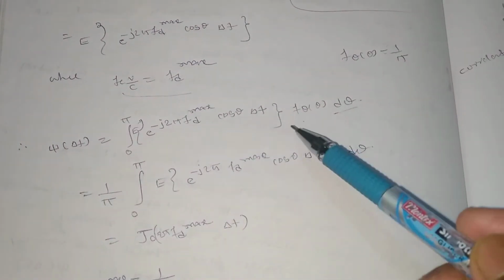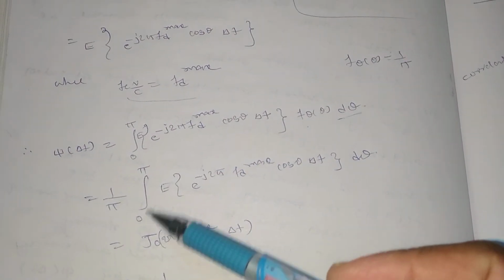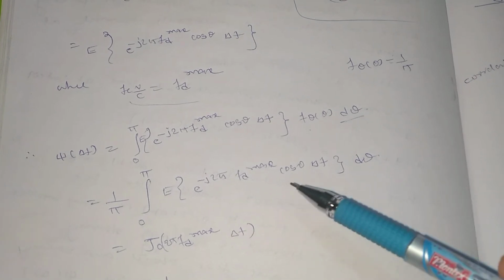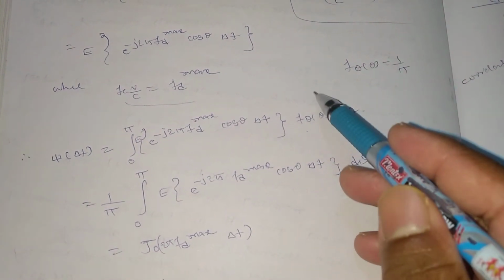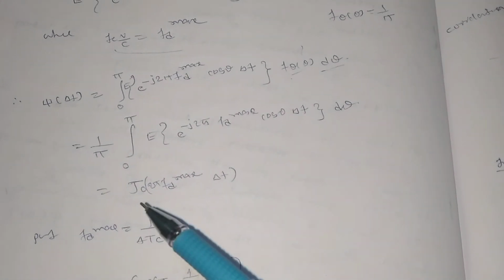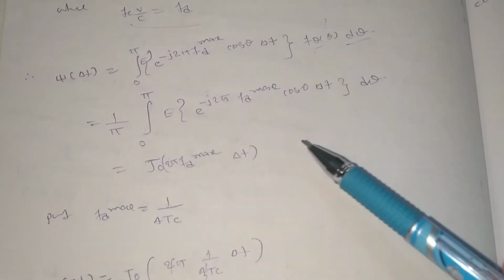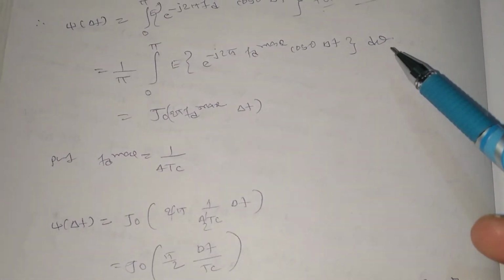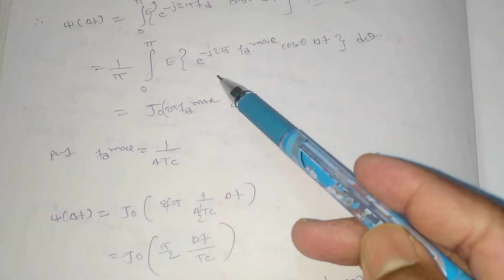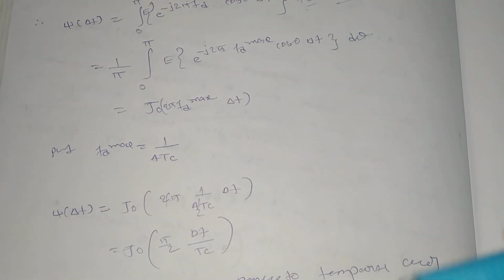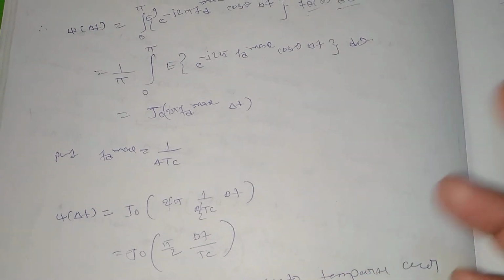So 1 by pi I will take outside, and 0 to pi e to the power minus j 2 pi fd max cos theta delta t. Solving this, I will be left with only J0 into 2 pi fd max into delta t. When we integrate with respect to theta, these terms go outside and I am left with cos theta; just substitute the upper limit and lower limit, and it goes to 1 automatically.